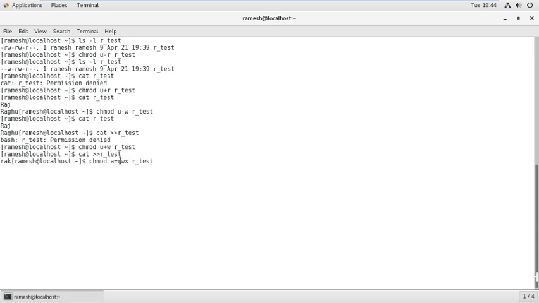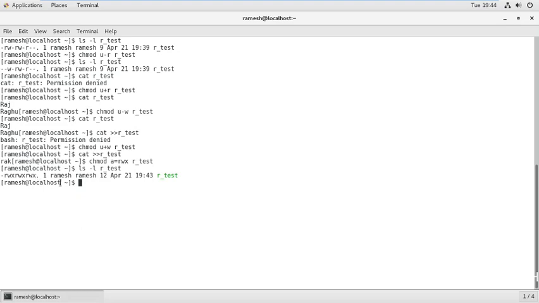We are applying read, write, execute permission to this file. Let us check whether we applied it or not. You can observe rwxrwxrwx. We applied all permissions: for users, for group, and for others also. This is the symbolic mode.